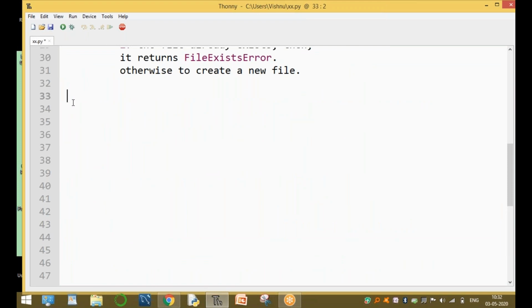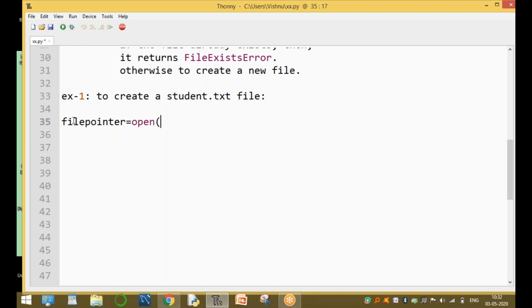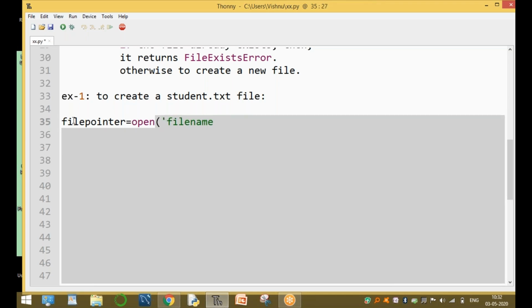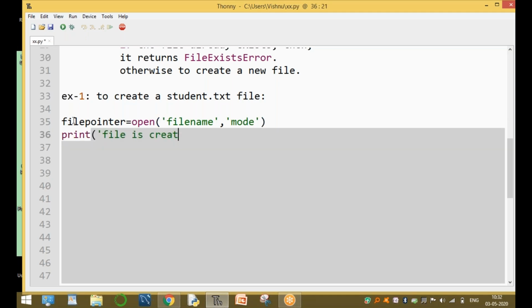For example, a simple example 1: to create a student.txt file. Okay, clear. How to create a file? The syntax is file pointer equal to open of file name and mode. This is the main important. And now one small message: new file is created. Only for your understanding purpose, new file is created. Okay, complete.